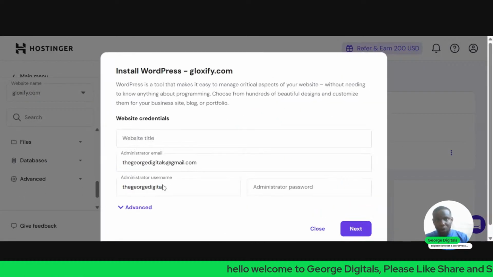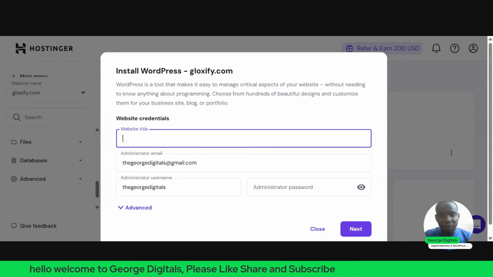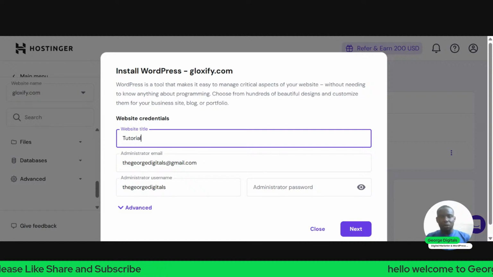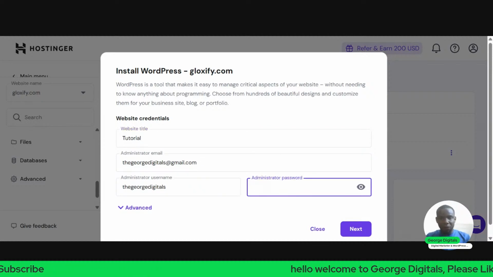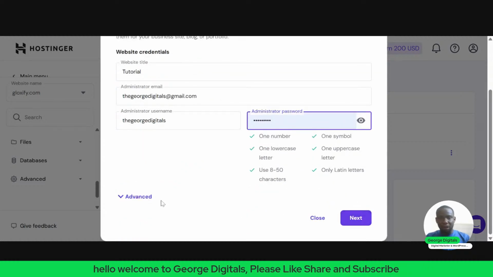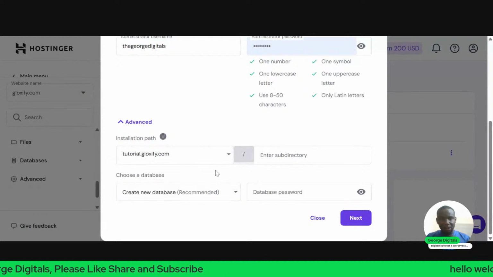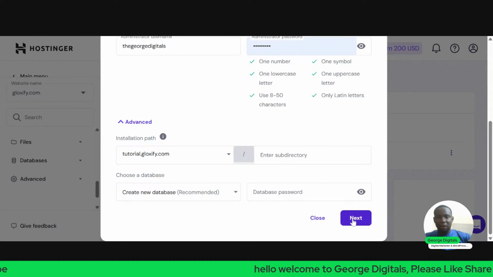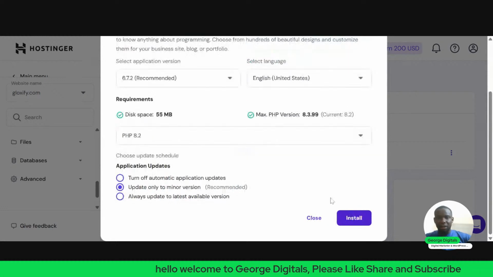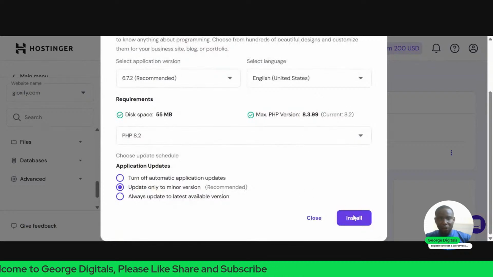Once you click on WordPress, you put your website title. So the title can be tutorial. Once you click on that, you also have to put your admin password. So let me just pick one of my passwords here. Then you can go to the advanced and also select the file path, which is this. So this is the file path I'm selecting. Then I'll click on this place you see. Then once I click on it, it will come with all this, and what I want, I'll just click on install.